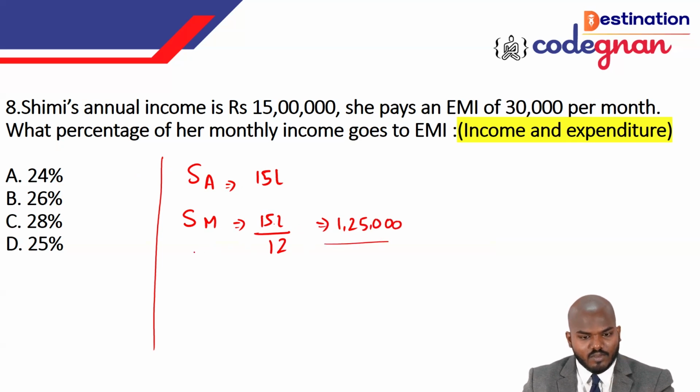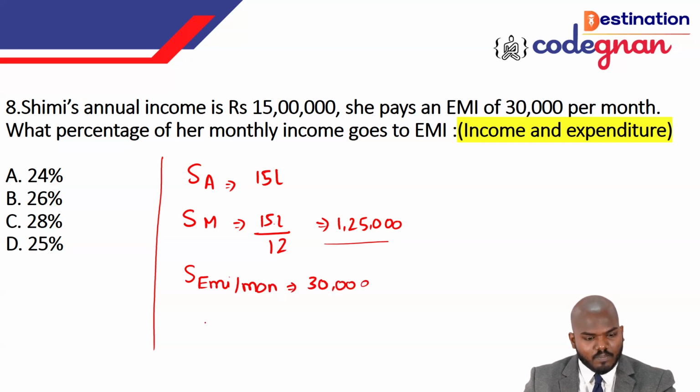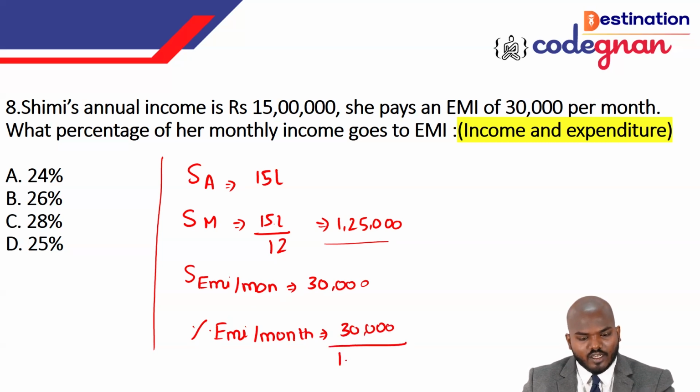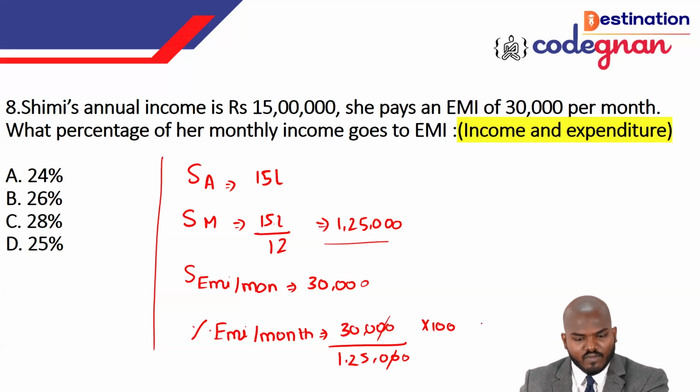But Shimi is paying 30,000 rupees as EMI per month. EMI per month is equal to 30,000 rupees. And the question is the same: what is the percentage of EMI on the monthly income? She is paying 30K, so 30,000 by 1,25,000. The 0s get cancelled, we have 0, 0 here. If you cancel this, guys, this will give you the value.